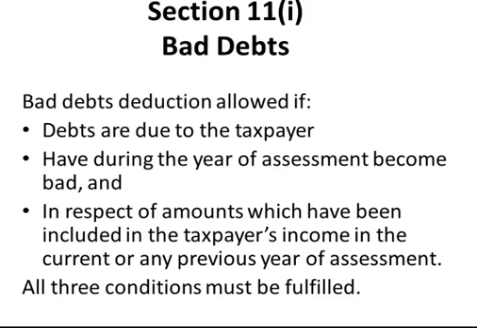Section 11I, which is bad debts. Bad debts are allowed if the debts are due to the taxpayer and have become bad during the year of assessment in respect of amounts which have been previously included in the taxpayer's income. In this case, all three conditions must be fulfilled for you to claim a bad debt.